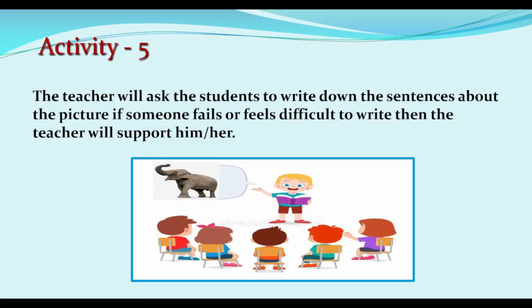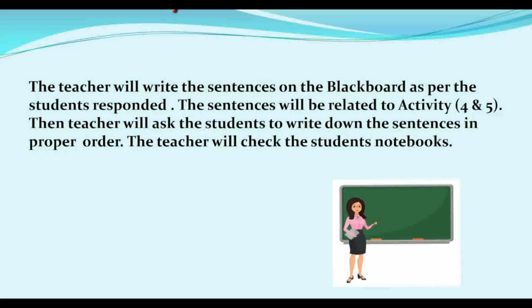Next activity 5. The teacher will ask the students to write down the sentences about the picture. If someone fails or feels difficult to write, then the teacher will support him or her. The teacher will write the sentences on the blackboard as per the students responded. The sentences will be related to activity 4 and 5. Then the teacher will ask the students to write down the sentences in proper order. The teacher will check the students' notebooks.